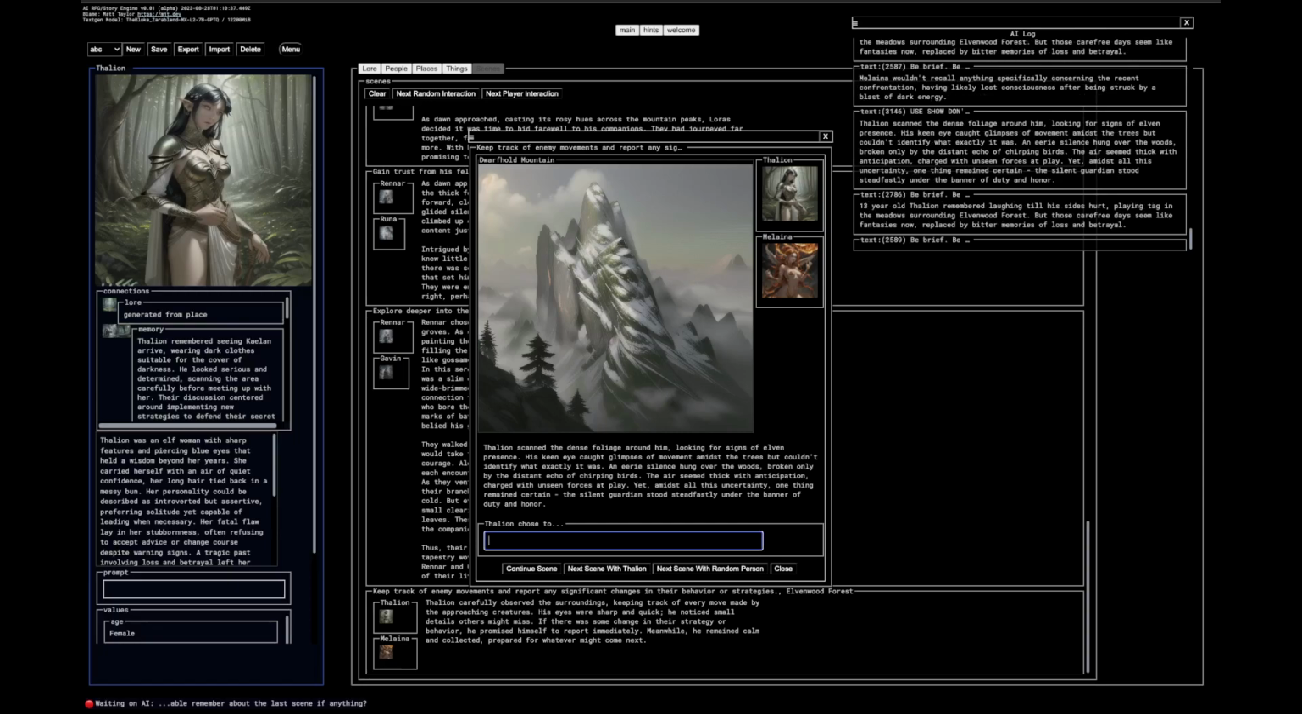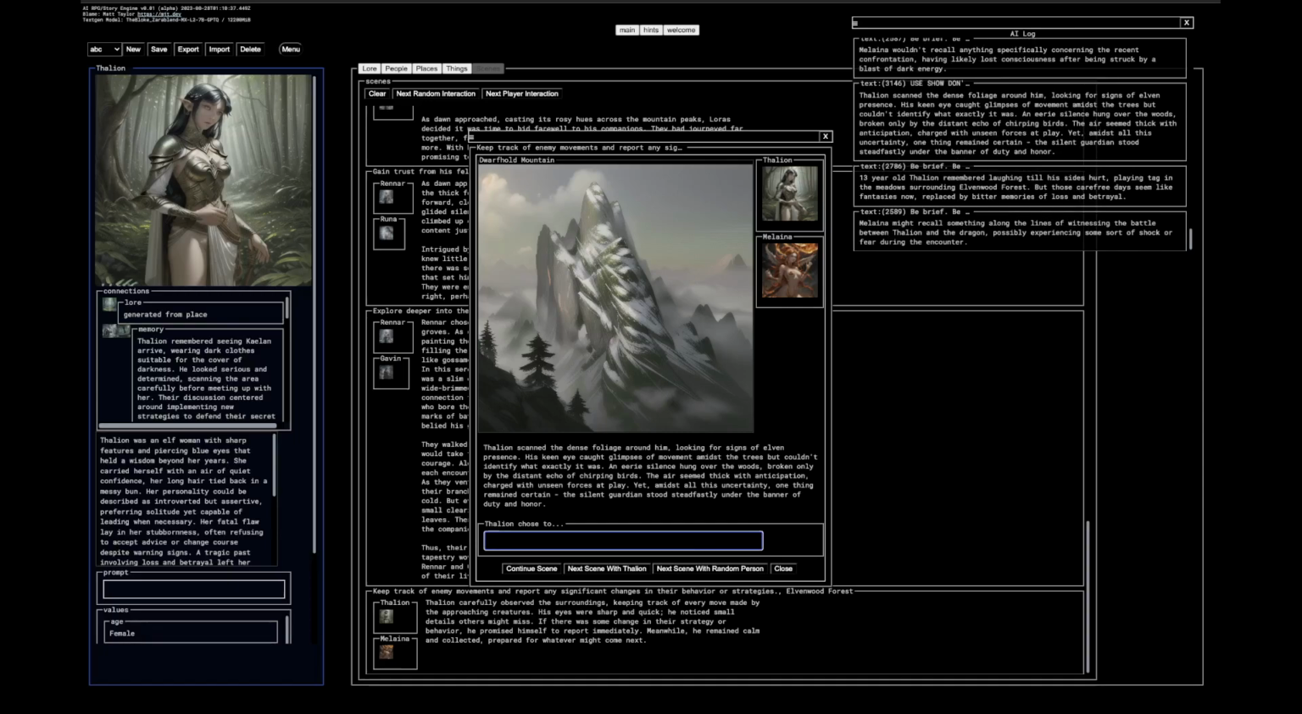All right. So we can see here, Thalion scanned the dense foliage around her, looking for signs of elven presence. His keen eyesight glimpses, blah, blah, blah. So it made a little story for us, right? We interacted with it as Thalion.